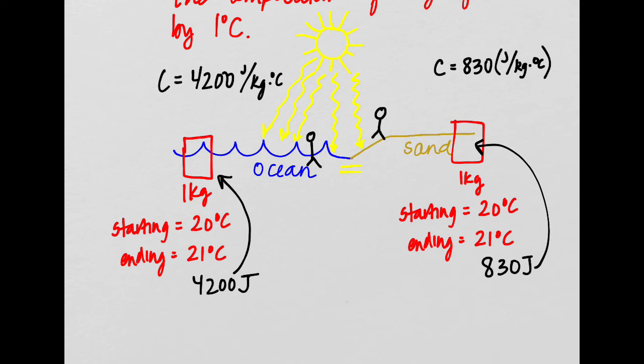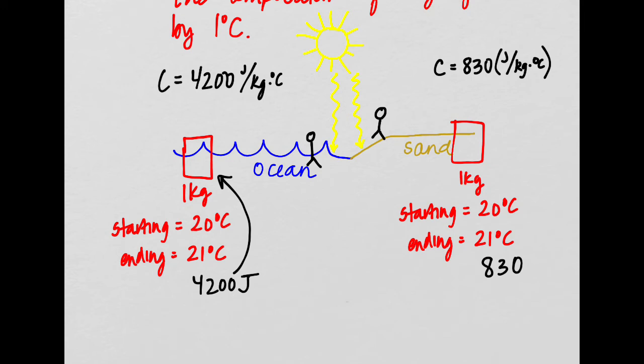But that's not the case at the beach, right? We don't do that at the beach. That's not possible at the beach. So the reason that the sand is so much hotter is because it has a much lower specific heat than water, which just means that the water requires way more energy to raise its temperature than the sand does.